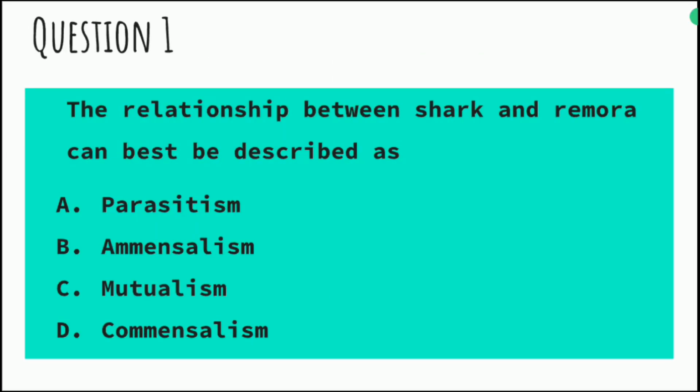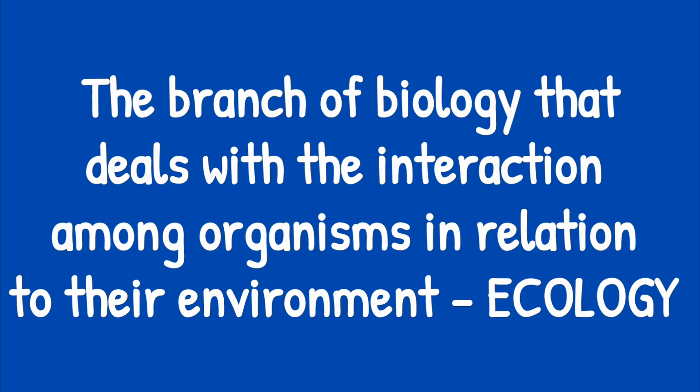Question 1. The relationship between shark and remora can best be described as A. Parasitism, B. Amensalism, C. Mutualism, D. Commensalism. If you're familiar with biology, you know that there's a branch of biology that studies the interaction between living organisms and their environment too. I will be limiting this to just interaction between living organisms, and that aspect of biology is what we call ecology. You understand me now?